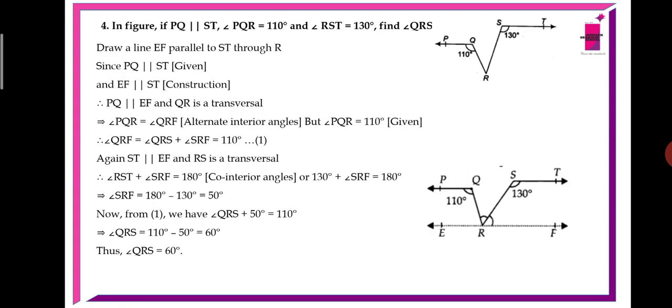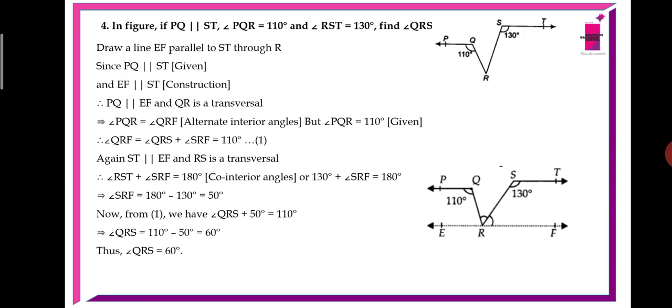Fourth question. In the figure, if PQ is parallel to ST, angle PQR equals 110 degrees, and angle RST equals 130 degrees, find angle QRS. First of all, according to the hint given in the question, you should draw a line parallel to PQ passing through R. So we have drawn the same thing. Draw a line EF parallel to ST through R.